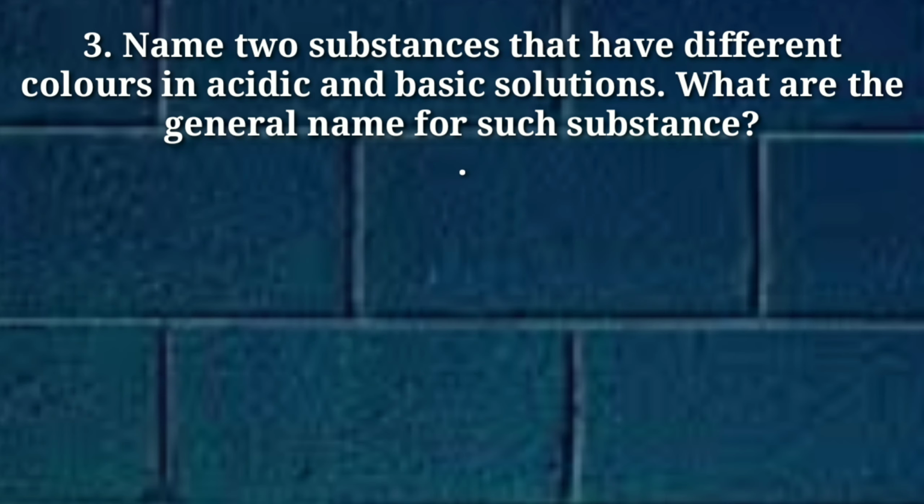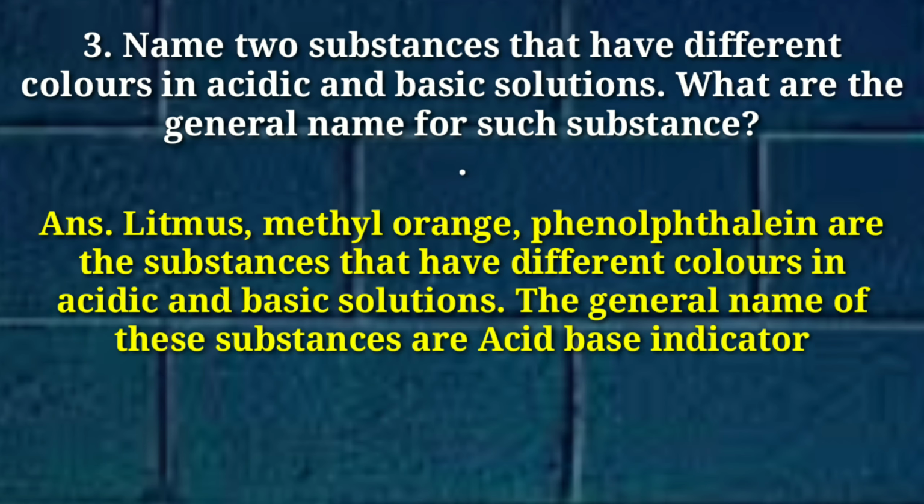The third question is, name two substances that have different color in acidic or basic solution. What is the general name for such substances? Litmus, methyl orange, phenolphthalein are the substances that have different color in acidic and in basic medium. The general name for these substances is acid-base indicator. Actually, they indicate whether the solution is acidic or basic by changing their color.